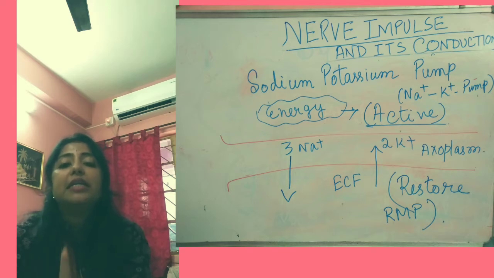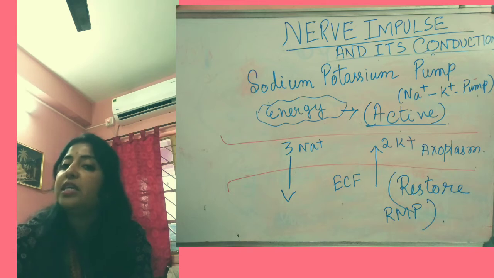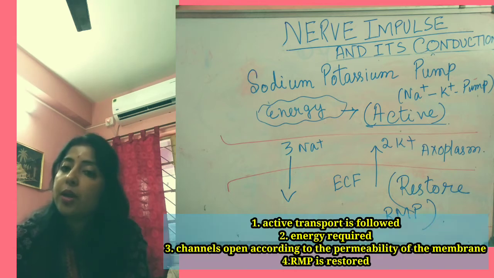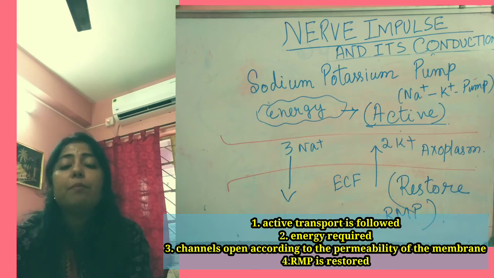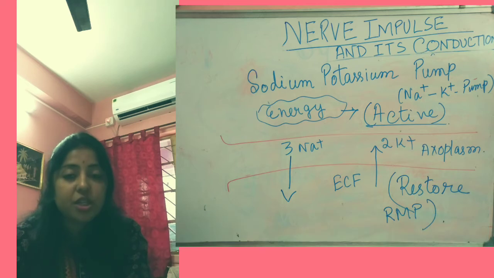Here active transport is involved. Active transport means energy is required, and this energy comes from ATP, adenosine triphosphate, by breaking down the ATP. Okay, and here the RMP will be restored for further membrane potential.